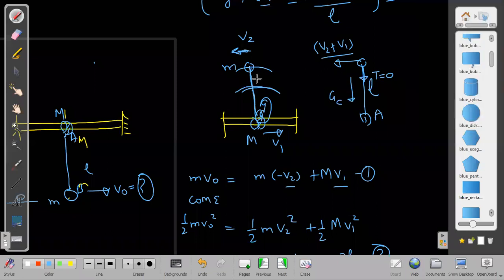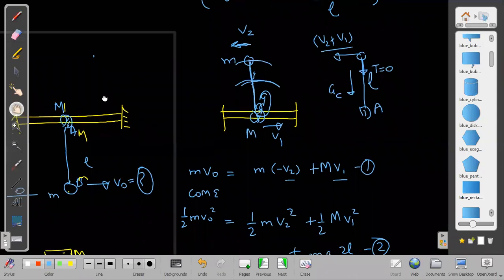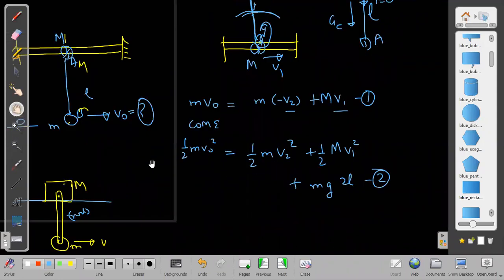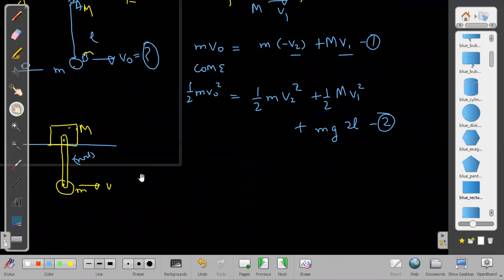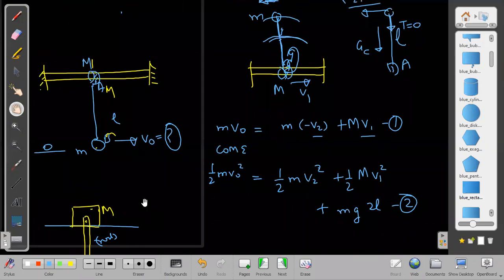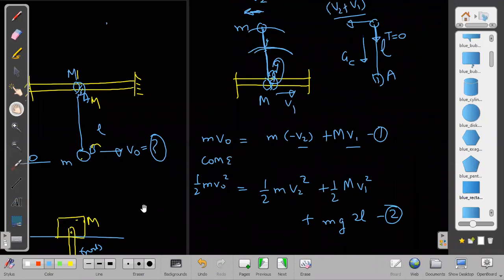So center of mass frame is not an inertial frame. We have to apply some pseudo force in center of mass frame. For this particular case, in the frame of center of mass, it is not as easy as it is in the other frame, the ground frame only. Wait a second.